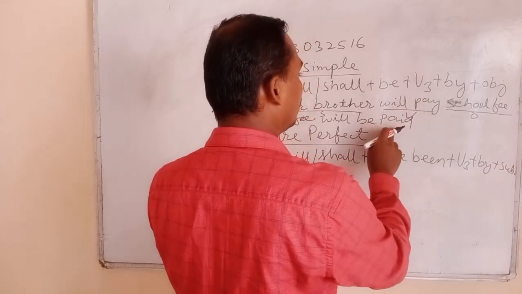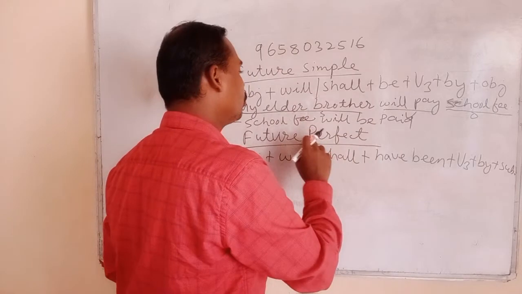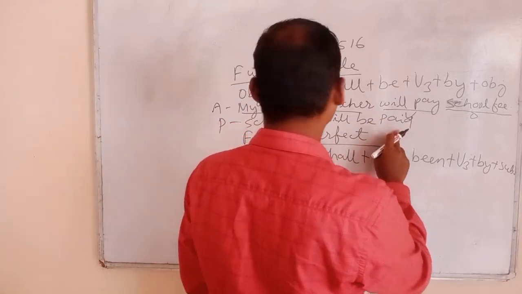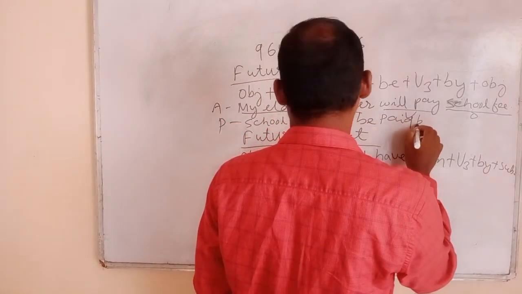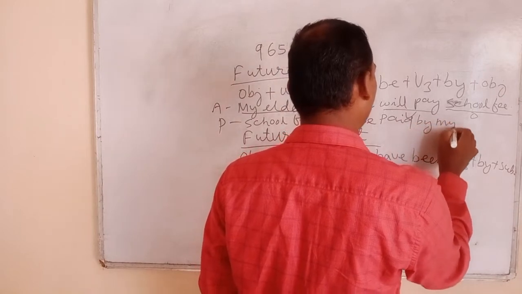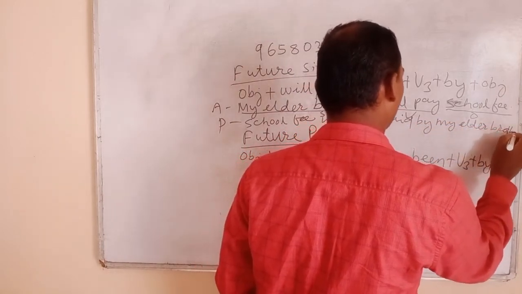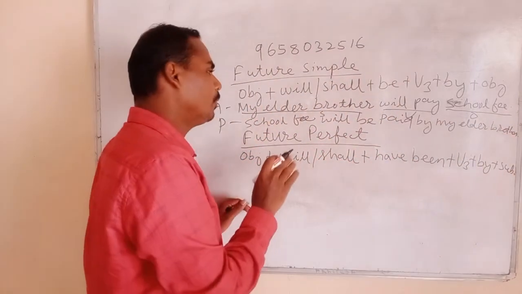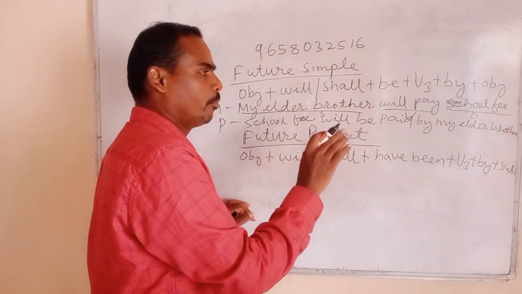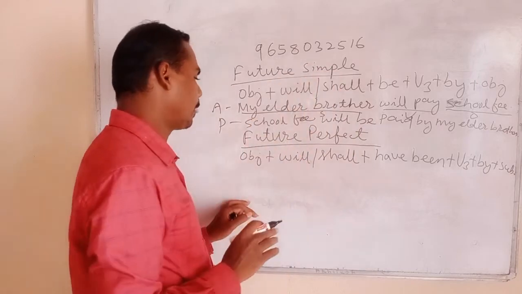Pay, the V3, the third form of the verb, is paid. School fee will be paid by my elder brother. Clear now?